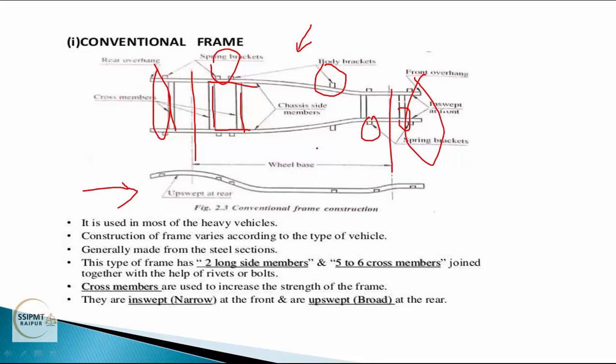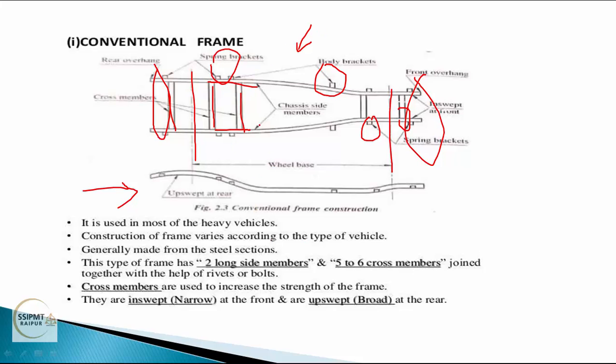This type of frame has 2 long side members and 5 to 6 cross members. You can see here 2 long side members and 5 to 6 cross members joined together with the help of rivets or bolts, not welded.